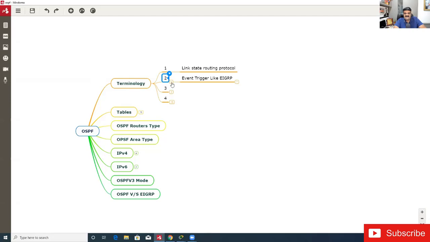It is event triggered like EIGRP. As you people know, EIGRP is event triggered, right? It means it will only exchange hello packets. It will only exchange updates when it is required. Okay. Tell me about RIP. What is RIP like? How does RIP operate? If you are saying that EIGRP is event triggered and OSPF is event triggered, what do you say about RIP? What is the terminology of RIP?